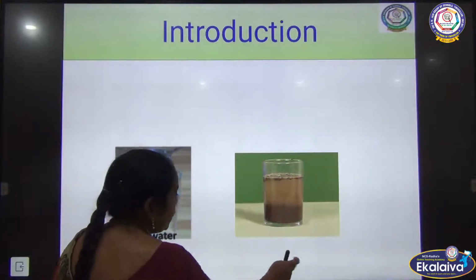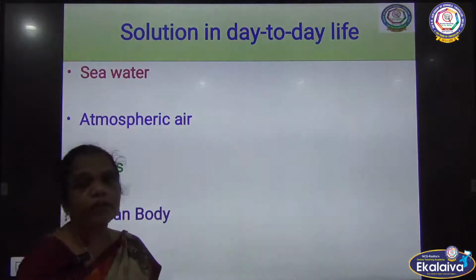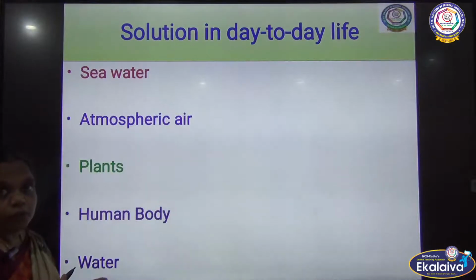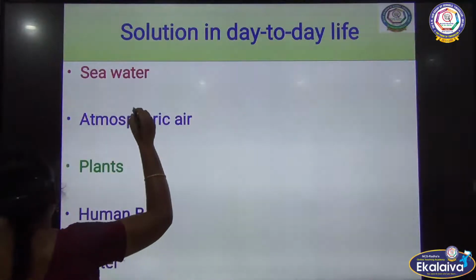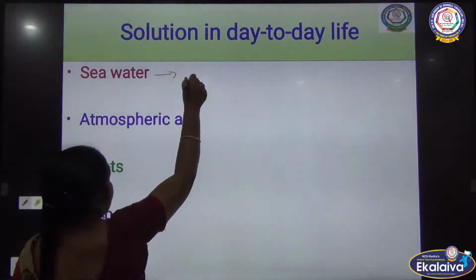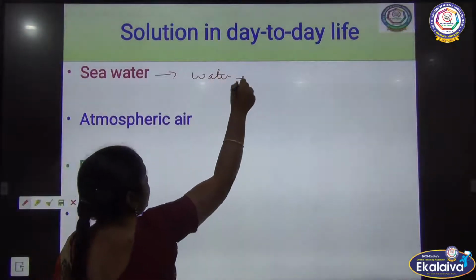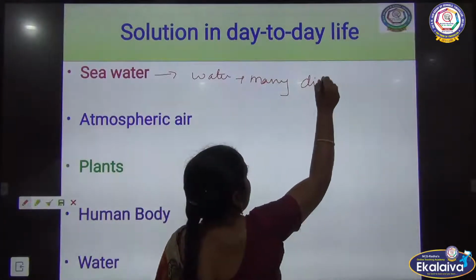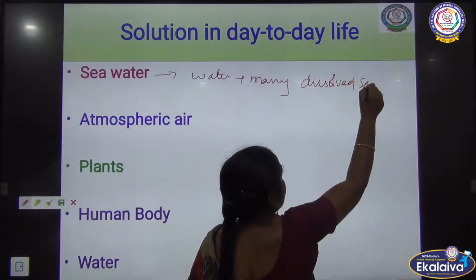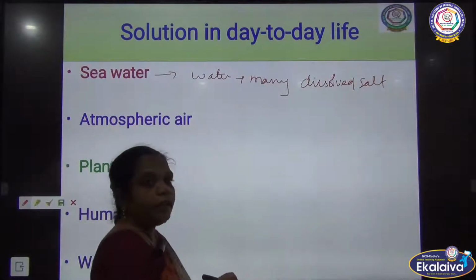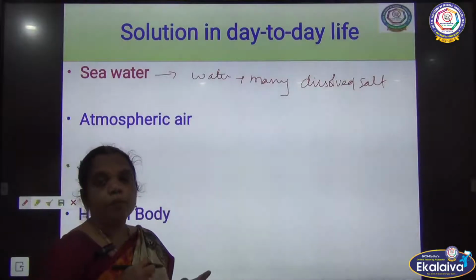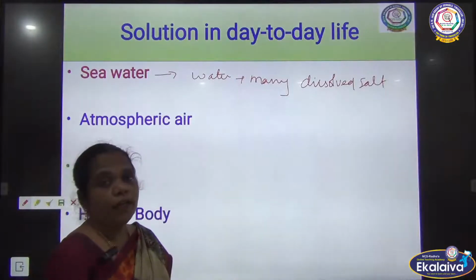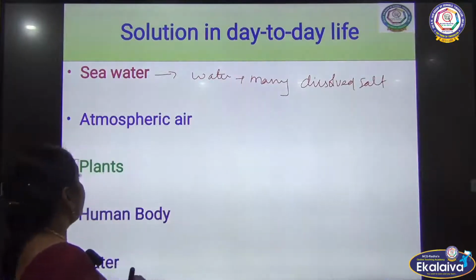In day-to-day life we come across many solutions. Without sea water, life is not possible on the earth. The sea water contains a mixture of water and many dissolved salts. The sea water contains minerals like sodium, chloride, magnesium and so on. So salt water is also one type of solution. And next, the atmospheric air.